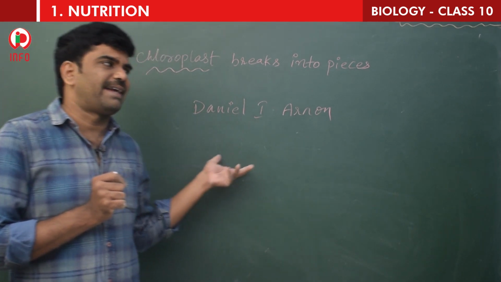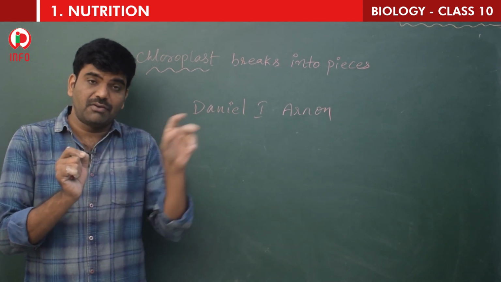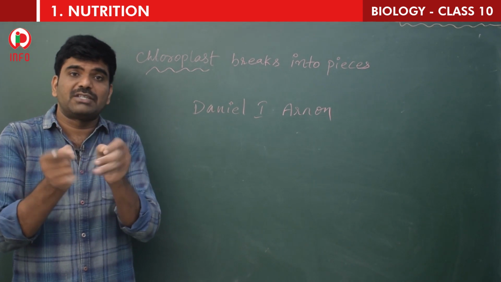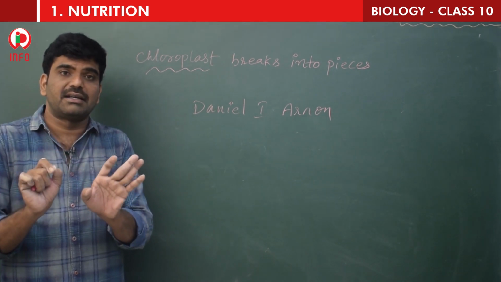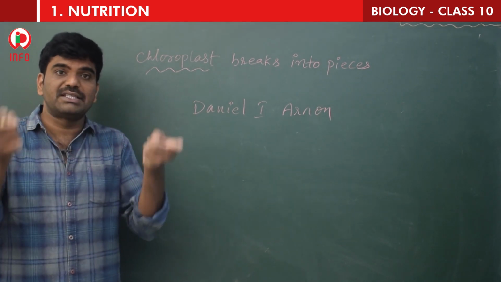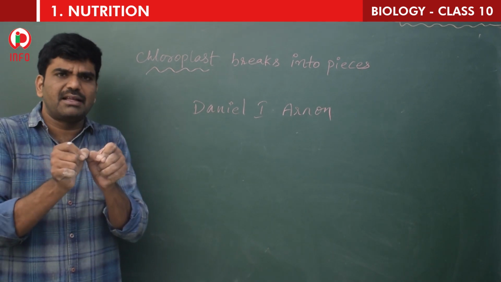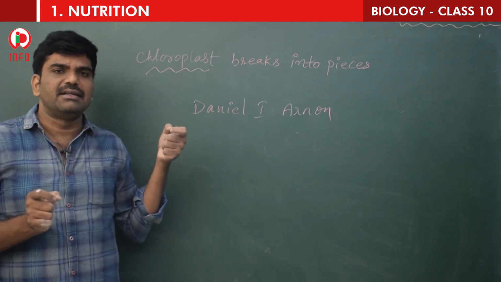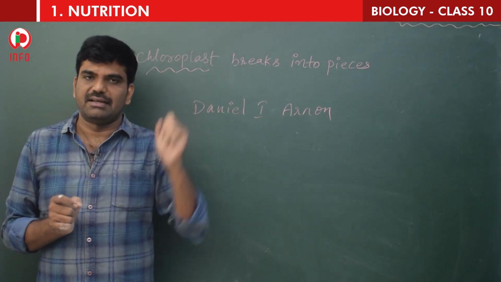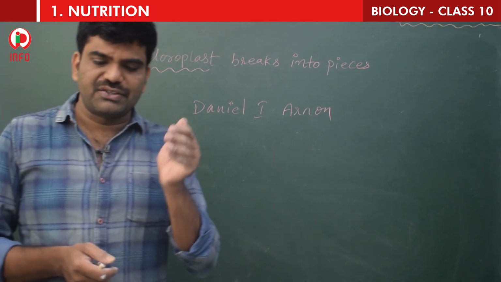So the task is, we have to break the plant cell and we have to isolate the chloroplast. If you break the plant cell, the chloroplast will be broken. So that is the reason. Then how could we isolate the chloroplast? How could we study? So this is done by Daniel I. Arnon. He gently broke the plant cell and he successfully isolated the chloroplast and studied that in the lab. Now let us see the structure of chloroplast.